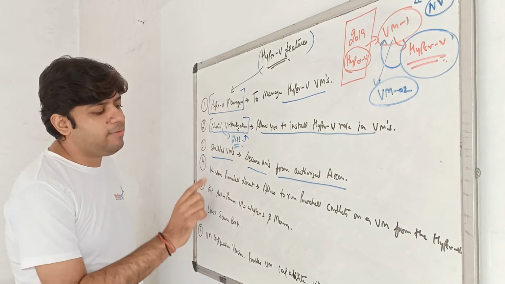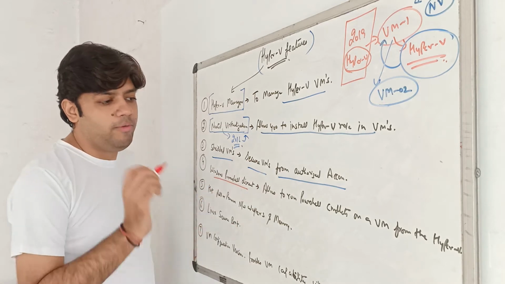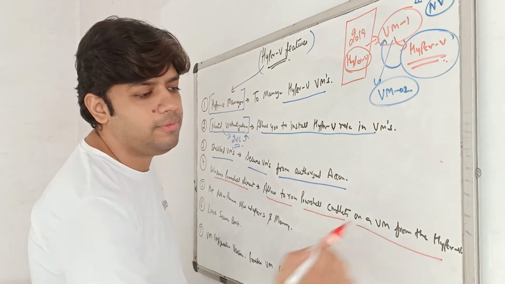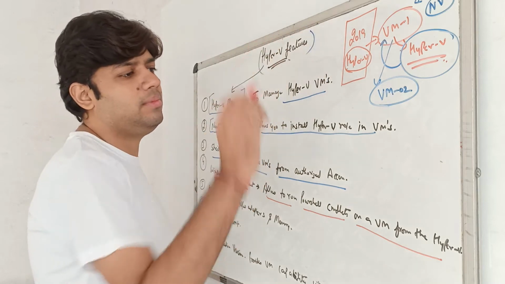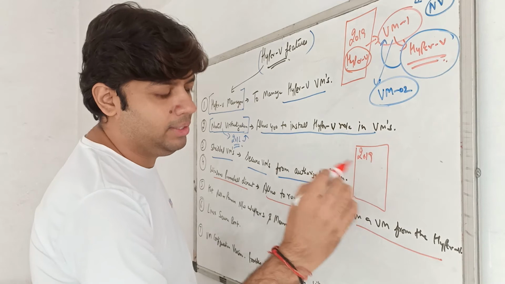Okay. Now next we have Windows PowerShell Direct. What is the meaning of Windows PowerShell Direct? Windows PowerShell Direct allows you to run PowerShell cmdlets on a VM from the Hyper-V host. Imagine again I have a server. This is a 2019 server and this is my Hyper-V host.